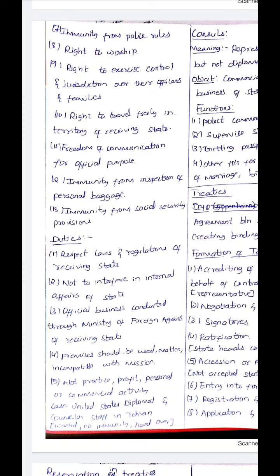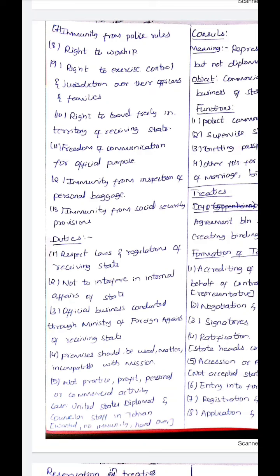The next are duties of a diplomatic agent. He should respect laws and regulations of the receiving state. The state where he is residing, he should respect their laws and regulations. Not to interfere in internal affairs of the state. He should not try to interfere in the internal matters of the state. Official business is conducted through the Ministry of Foreign Affairs of the receiving state.